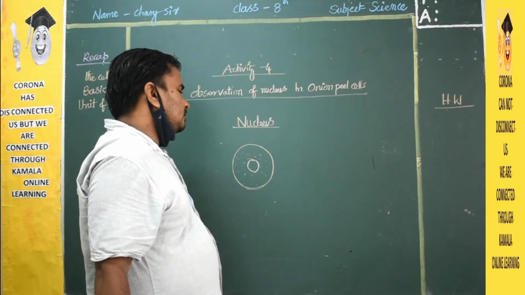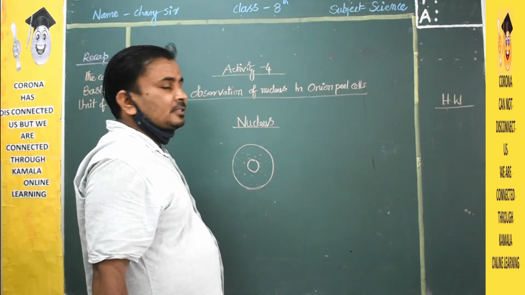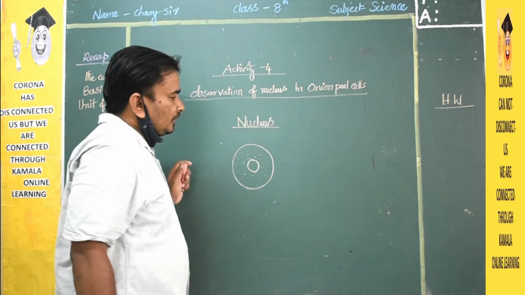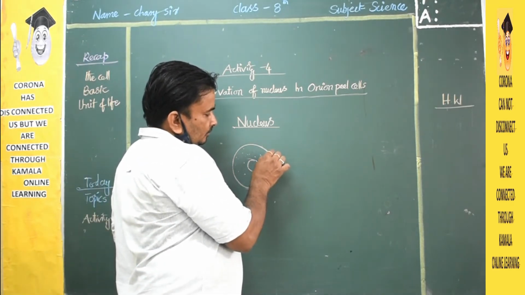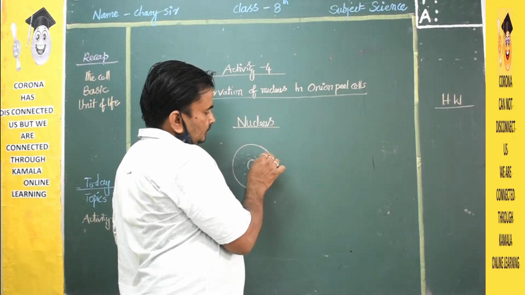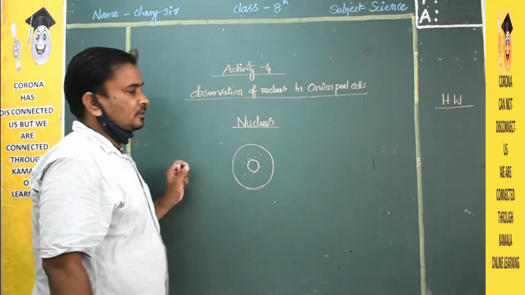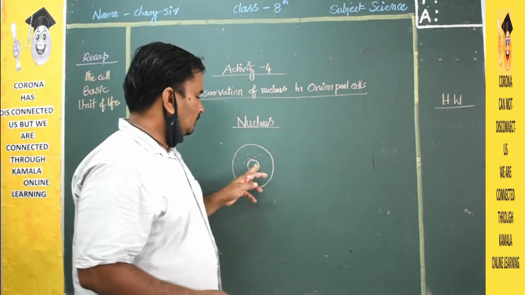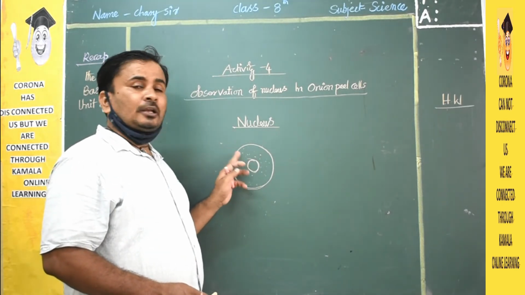In higher classes you learn not only the nucleus but also the different cell organelles which are present in the cytoplasm. In 9th class we learn about the cell, its membrane, cytoplasm, cell organelles and nucleus. These are things we learn in higher classes. But in this lesson we learn about the nucleus and the cell only.